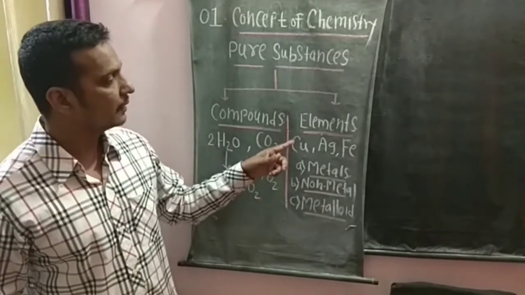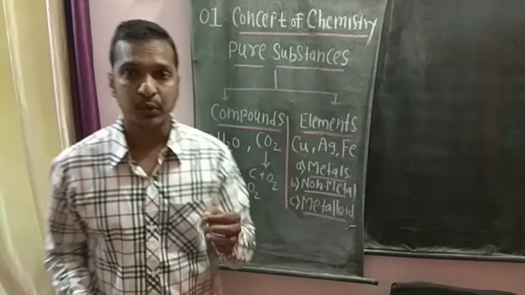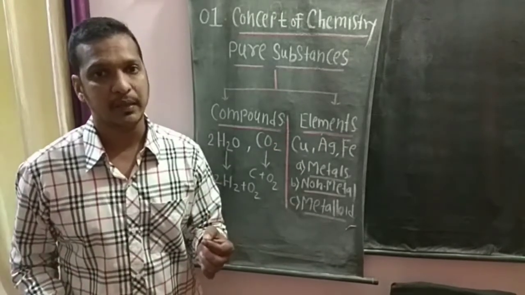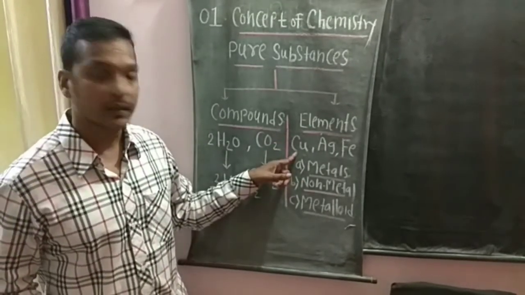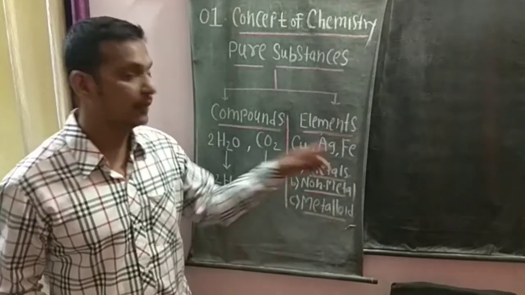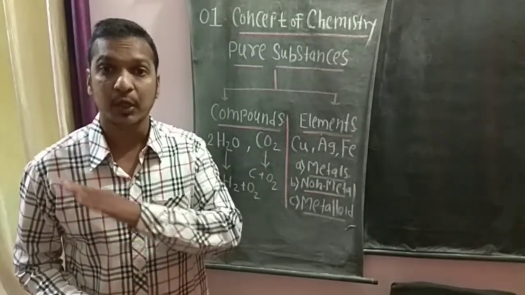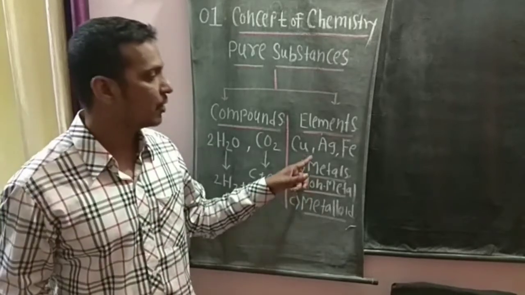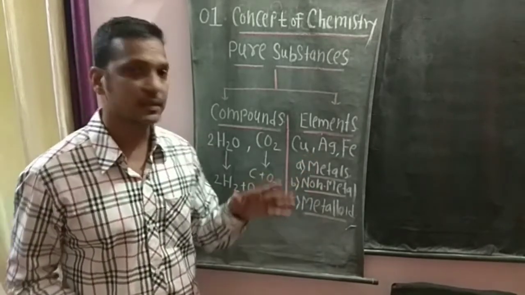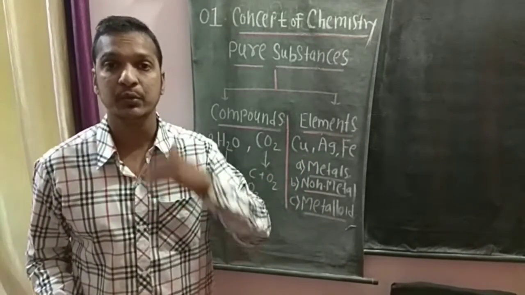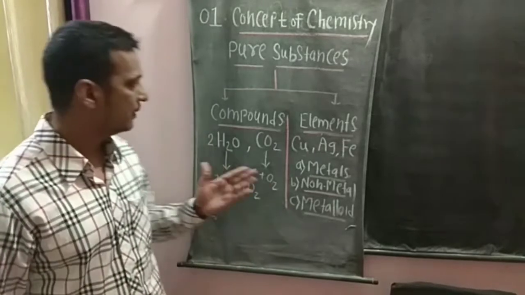But elements do not show this breakable property. Can we break copper? Can we break silver? Can we break iron? Can we break sodium? Can we break potassium? That is not possible. So they are non-breakable. These substances cannot be broken down into simpler substances like compounds.